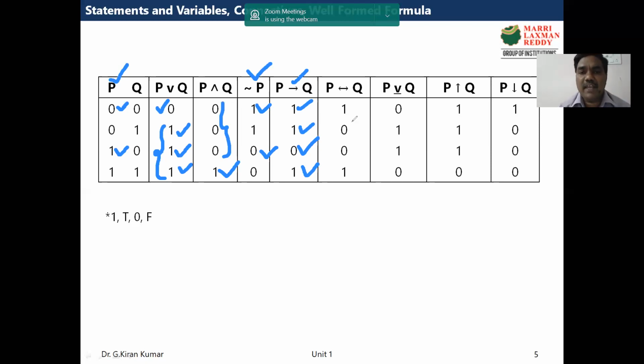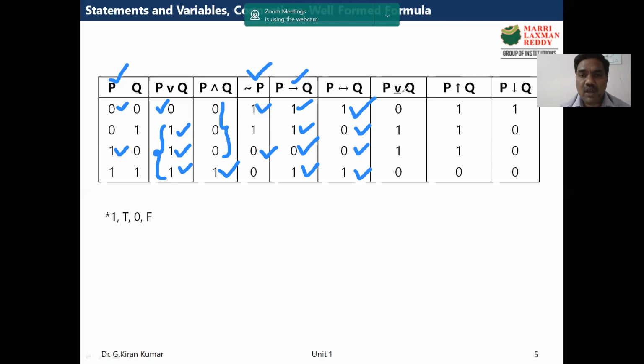Similarly, the biimplication, you can see on the screen, it is true only when both the propositions have the same truth value. What do you mean by same truth value? That means both the propositions are either 0, 0 or both the propositions are 1, 1. And in the remaining two cases, it is false. That is, if one proposition is true and the other one is false, in that case biimplication is false.